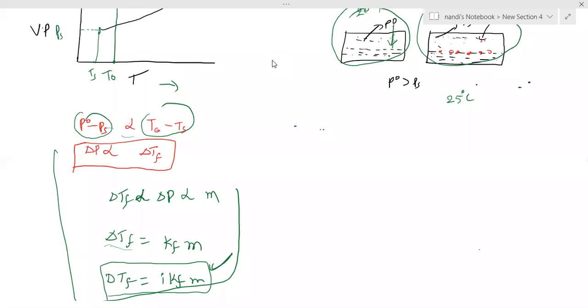That's why we are not seeing the top temperature. Now I am seeing the lower temperature. Freezing means lower temperature. Boiling means you have to see the top temperature. You're getting my point? For freezing point, you have to see the lower temperature. For boiling point, you see the higher temperature.